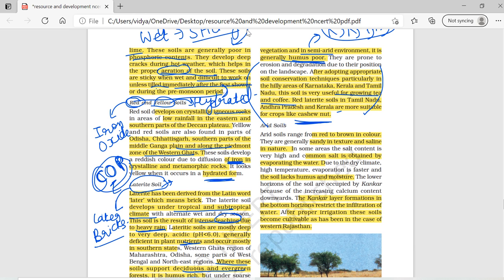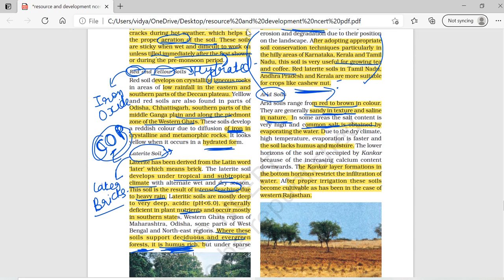And moving ahead, you have arid soil. So arid soil color varies from red to brown, and it is sandy in texture and more saline in nature. That's why common salt is also obtained by evaporation, right? It lacks humus and moisture, and the kankar layer restricts the infiltration of water also. Infiltration of water means it does not allow the water to reach the soil, right?